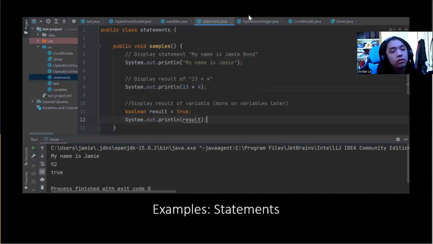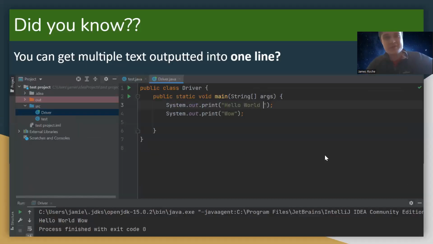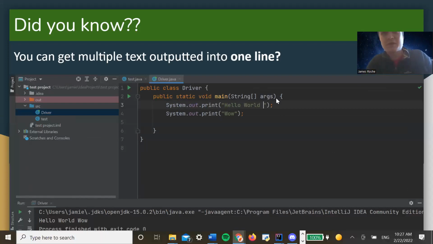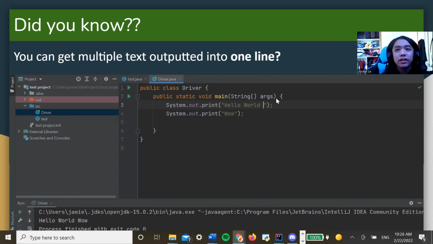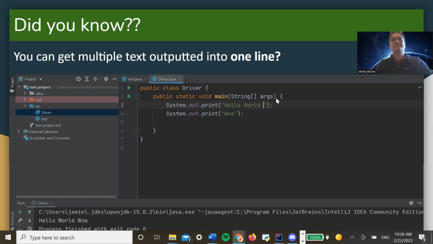All right. Now I'll just quickly mention this. You know what's cool is you can actually get multiple. Oh, sorry, we've got a question. Does it automatically convert the integer to string when printing? Pretty much. It does the calculations first, and it's still kind of like an integer result.